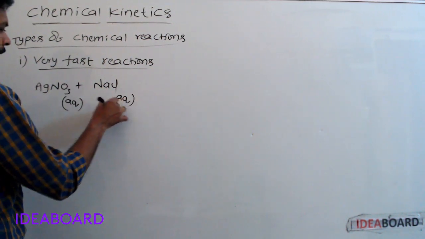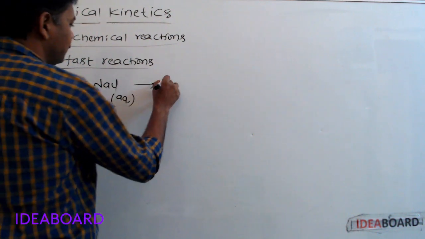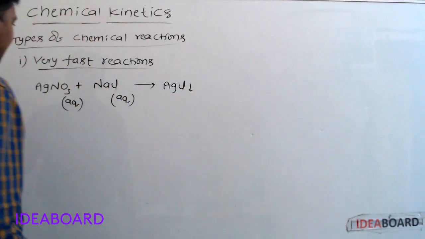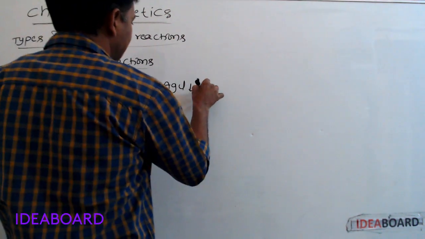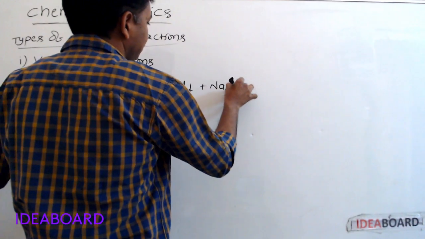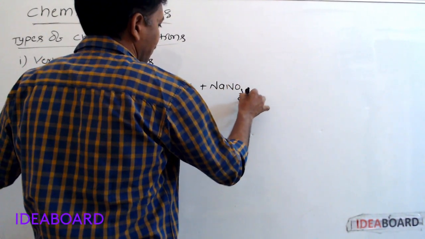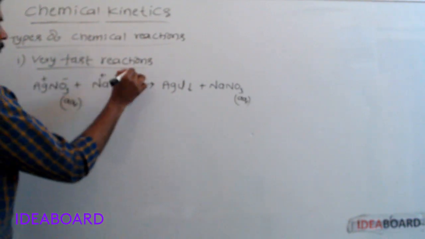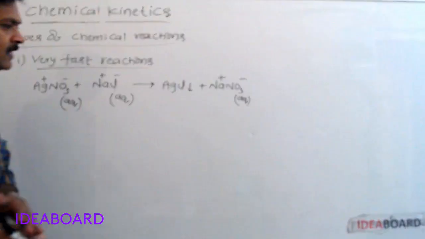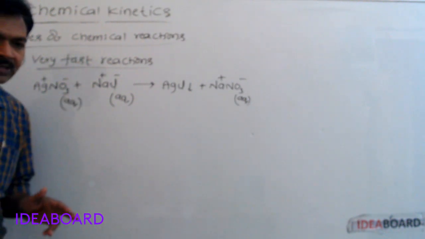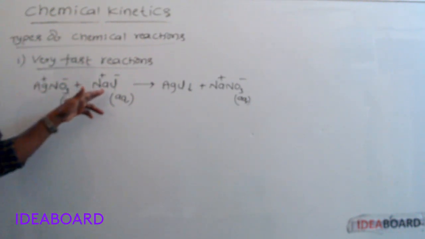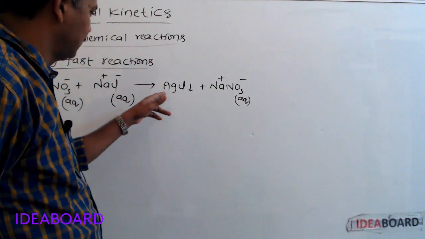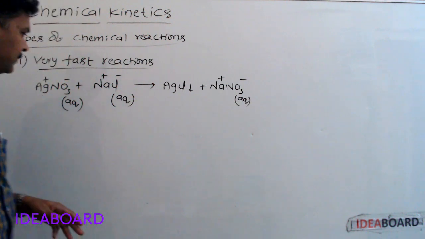Aqueous silver nitrate plus aqueous sodium chloride gives AgCl precipitate plus NaNO3. Within the fraction of seconds, this reaction takes place and white colored AgCl precipitate is formed.